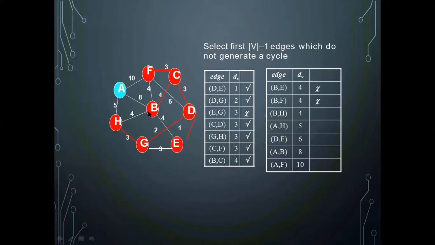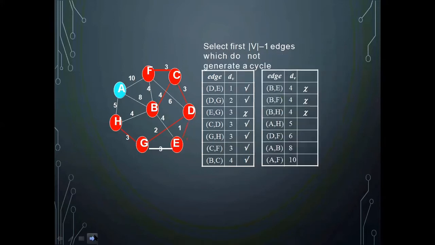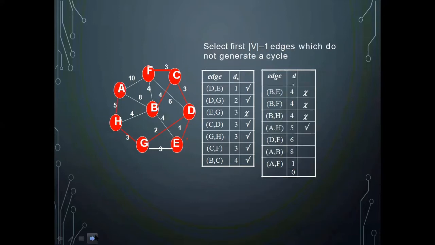So it is making a cycle. Again, BH I can't add. Next is AH. AH, if I add, is it making a cycle? No, it is not making a cycle, so I have added H. In this case, you see all the vertices are included in my minimum spanning tree. All became red color. It means all became part of the minimum spanning tree.